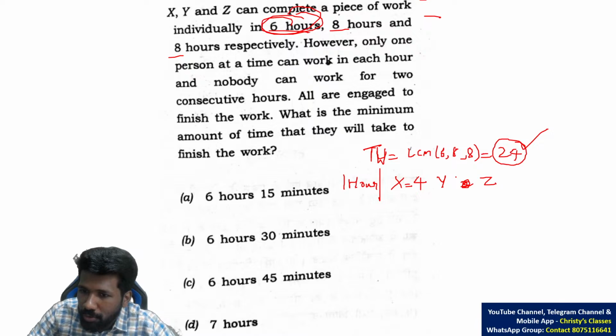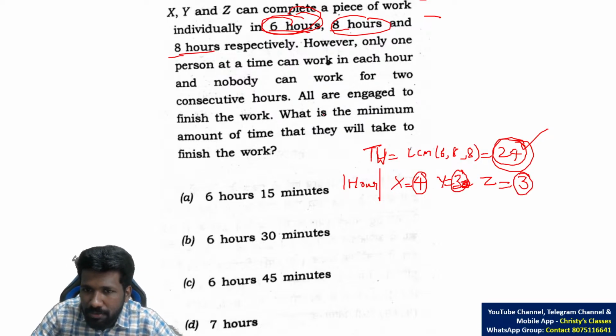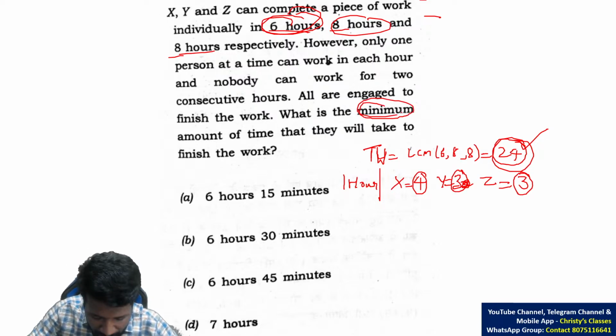Or 1 by 6 into 24 mathematically speaking. In 8 hours, 24 chocolates can be eaten by Y. So in 1 hour, 3 chocolates. 8 hours itself for Z. So in 1 hour, 3 chocolates. That means in an hour X is eating 4 chocolates, Y 3 chocolates, Z 3 chocolates. Finally, what is the question? Minimize.